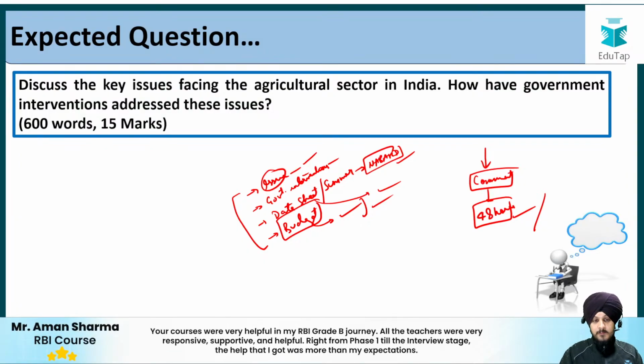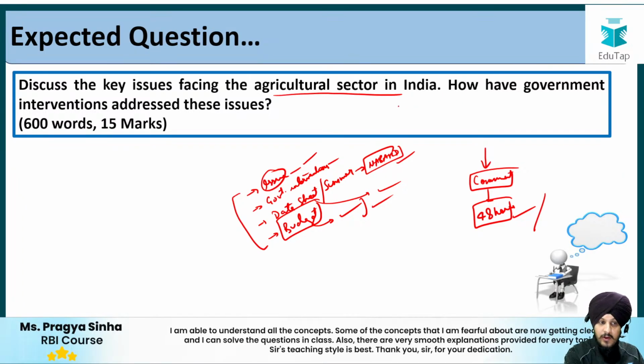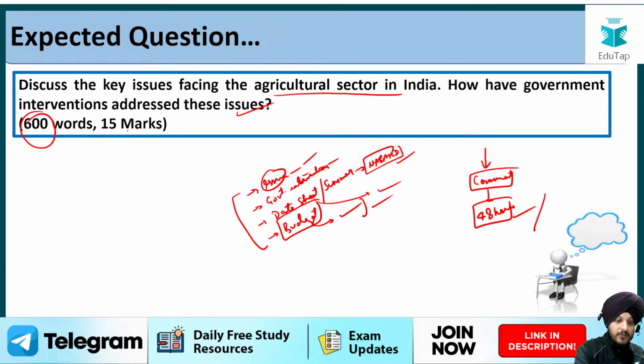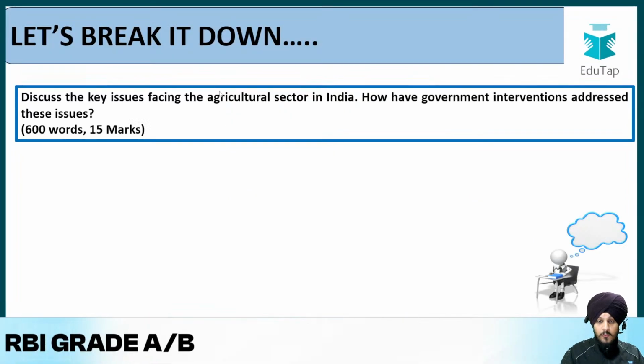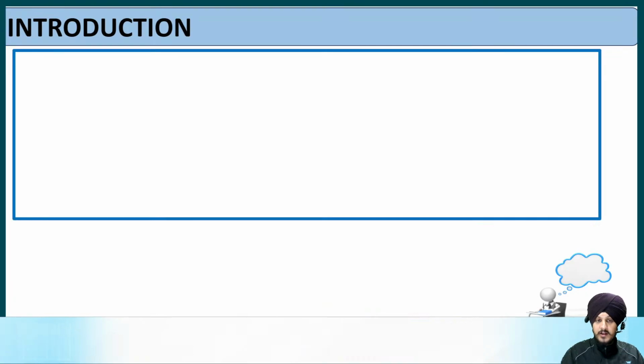Now, this is the expected question for today: discuss the key issues facing the agriculture sector in India. How have government interventions addressed these issues? You have to write the answer in 600 words, which carries 15 marks. Now moving forward, let us try to see the answer to this question. First of all, let us go through the introduction.